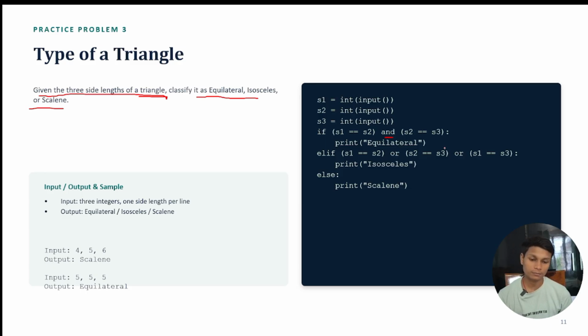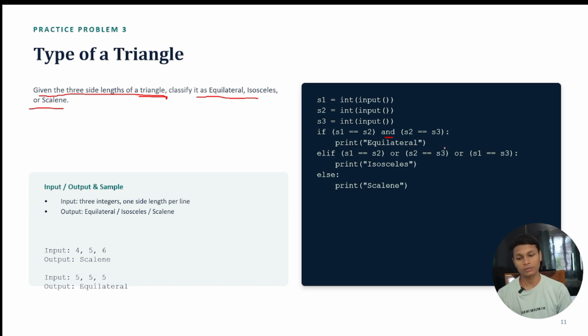So I check side 1 equal to side 2 and side 2 equal to side 3, which means automatically side 1 equals side 3, so that does not need to be written here. If these two conditions are true, it will be an equilateral triangle. This is the way to check an equilateral triangle.